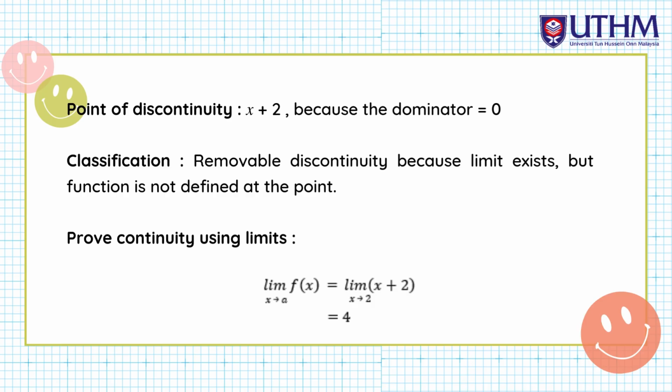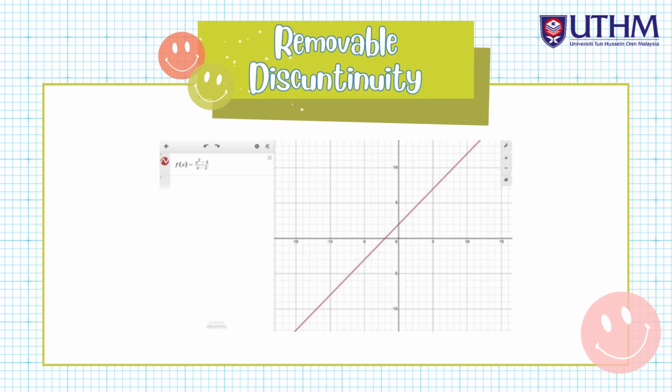The point of discontinuity is x equals 2 because the denominator equals 0. For the classification, it is removable discontinuity because the limit exists but the function is not defined at the point. Prove continuity using limit. So we get the limit of f(x) equals the limit of x plus 2, which is 4. Just switch the x to the x plus 2. This is the graph we got for the removable discontinuity.